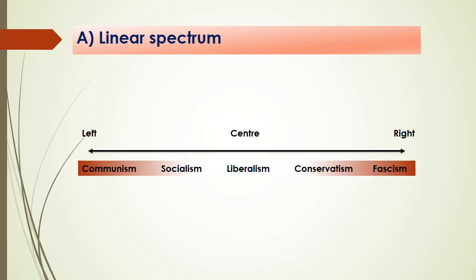If we head toward the right, then the one ideology in between liberalism and fascism is conservatism, which believes that there should not be total state control, but the culture, the tradition, and religion should be respected, and people should accept the rules and regulations, the faith, the customs prevalent. But conservatism is not talking about controlling individual faith or any kind of regimentation, which is upheld by fascism. Conservatism comes in between fascism and liberalism.